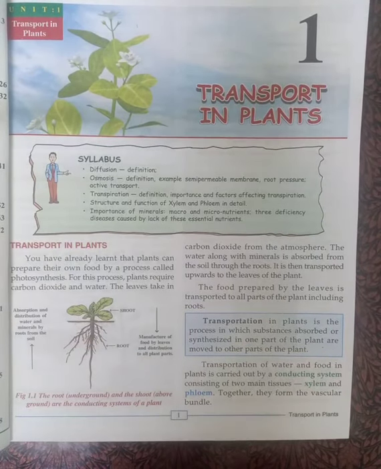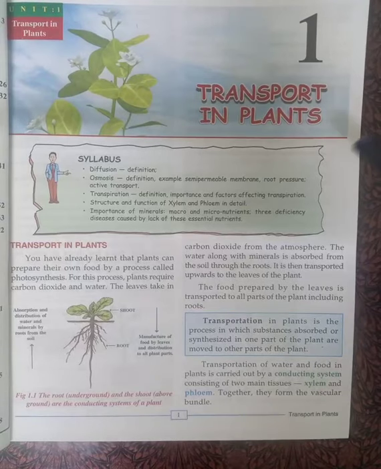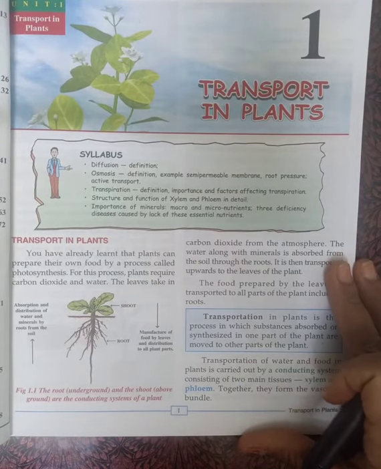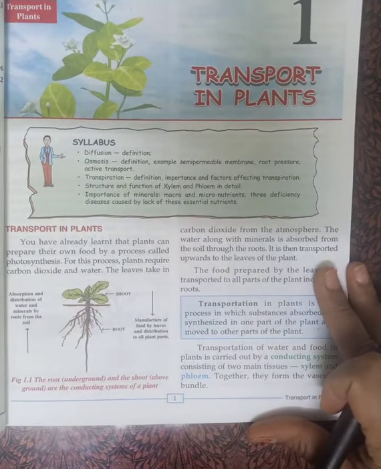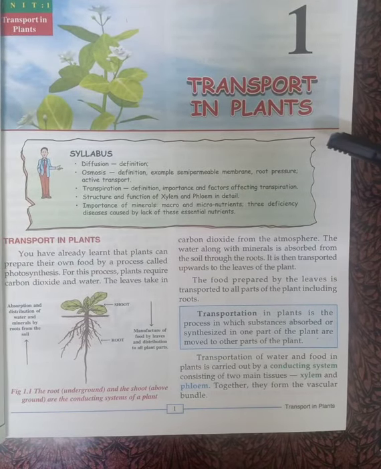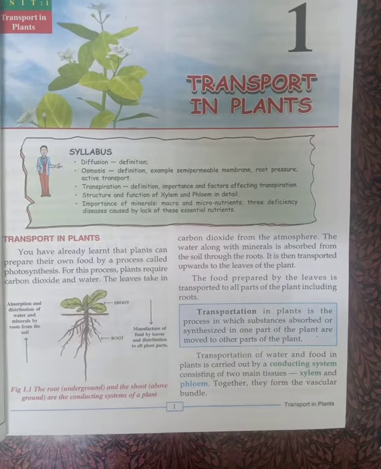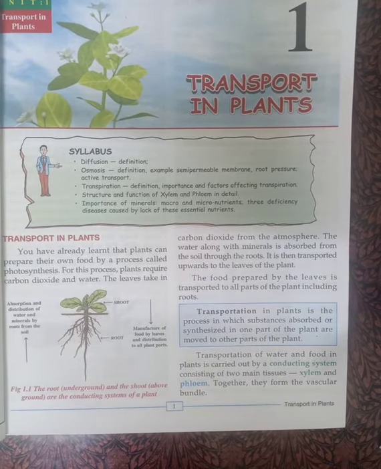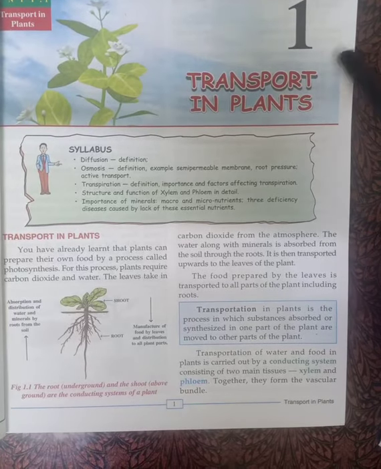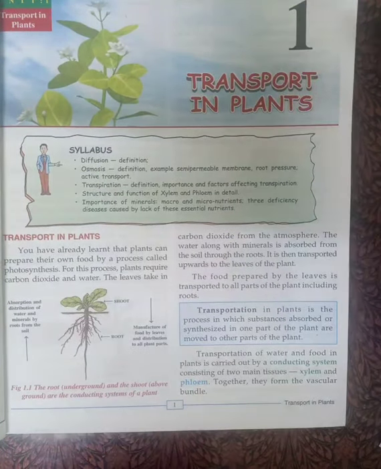This is the chapter in which we are going to study transport in plants. Transport means, as you know, the way we carry things from one place to another. In the same way, plants are also carrying things from one place to another. What type of cells do they have which help them carry things like water, food and minerals? This we are going to discuss in this chapter, so the name of the chapter is Transport in Plants.